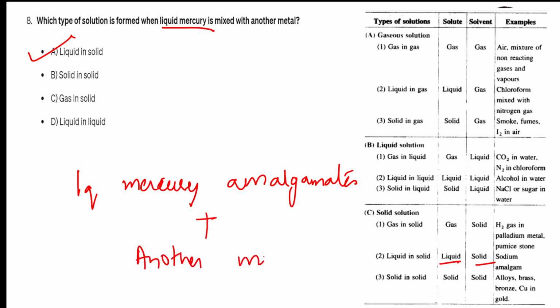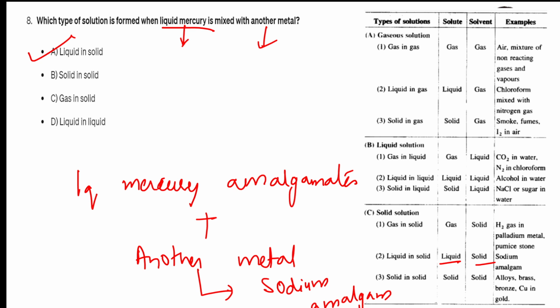When this mixes with another metal, it forms liquid and solid. This is called sodium amalgam. So what is the liquid here? Liquid is your mercury, and solid is the sodium metal which is mixing. Got it? So liquid mercury is the part which is a solute, and another metal, sodium. So it's called mercury amalgam.